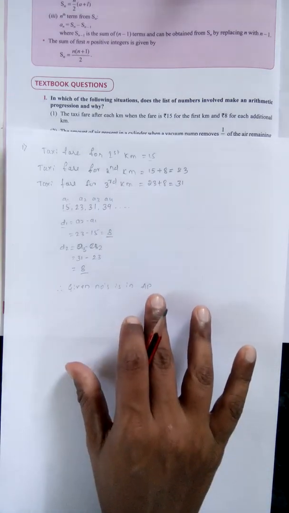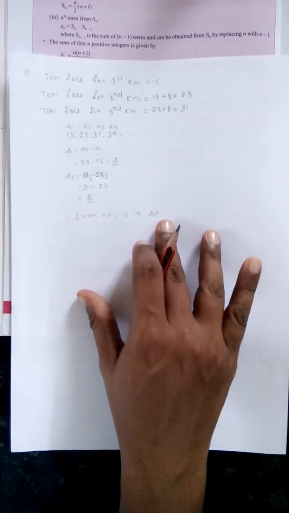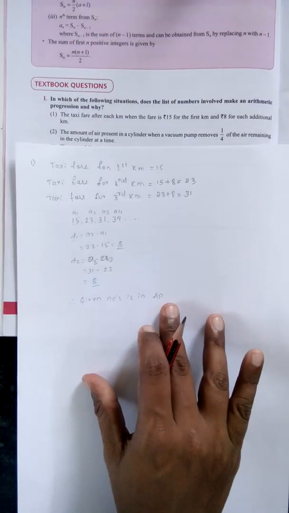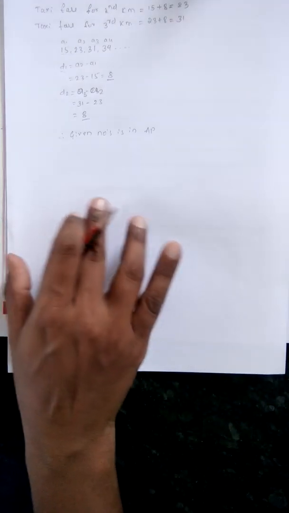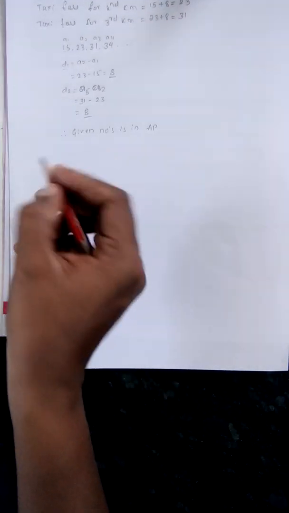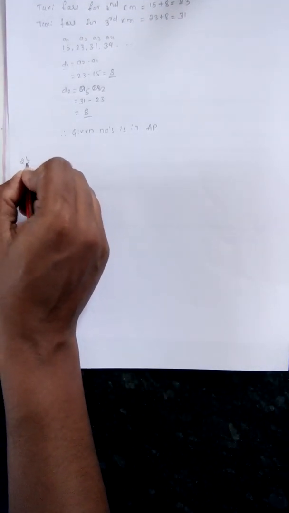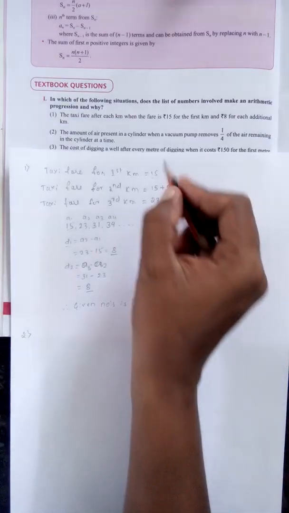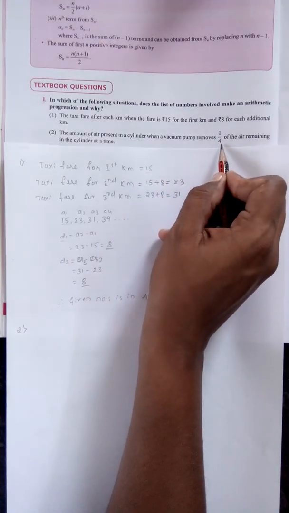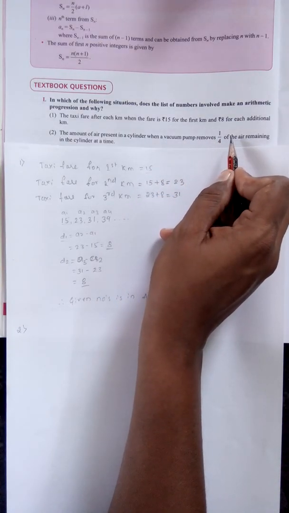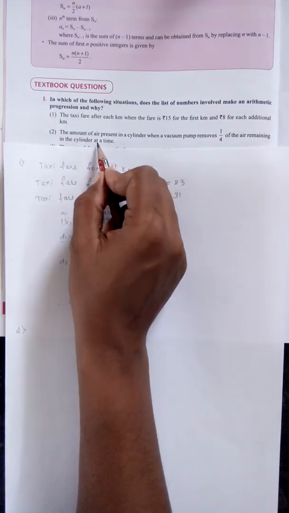Okay, then come to the second question. I hope you have opened your textbook. I will solve only the solutions here. The second question: the amount of air present in a cylinder when a vacuum pump removes 1/4 of the air remaining in the cylinder at a time.